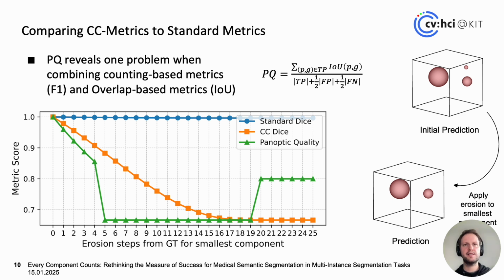And then it also stays uninformative the whole time while it is a false positive, and then increases again as soon as the component is completely eradicated, because now it is no longer a false positive. This is also an undesirable property, as this metric would then favor not predicting anything at all over having a prediction that is below a certain threshold.